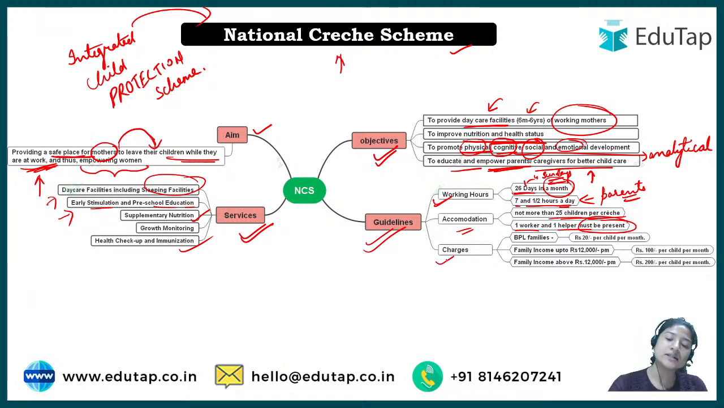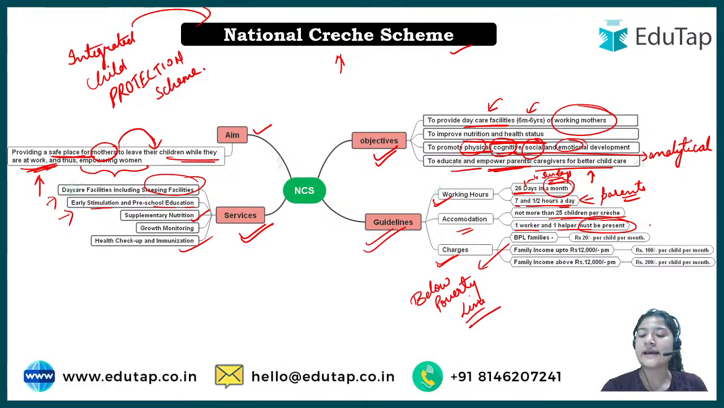Next is, what are the charges? The government does take charges for this service, but they are minimal. As you can see, for BPL families, BPL is below poverty line. So for the below poverty line, they take 20 rupees per child per month. So in a month, the parents just have to pay 20 rupees per child.